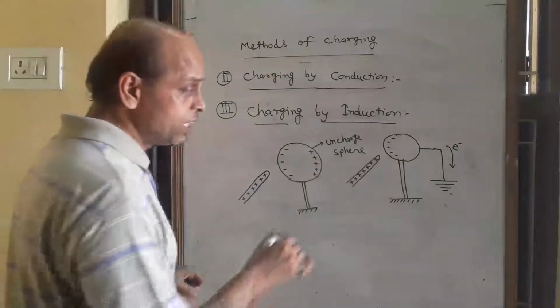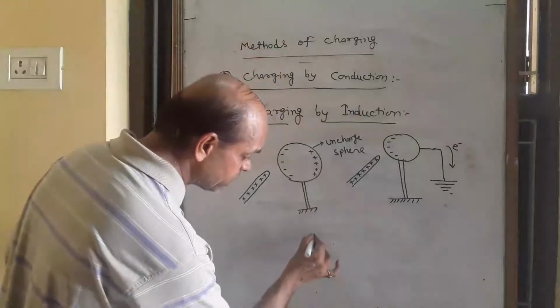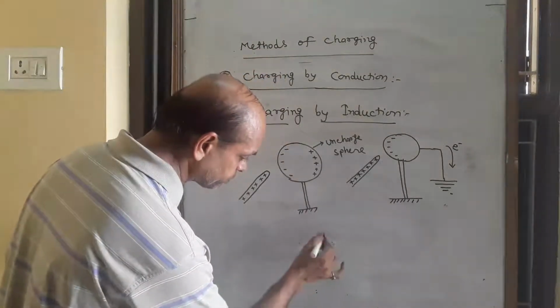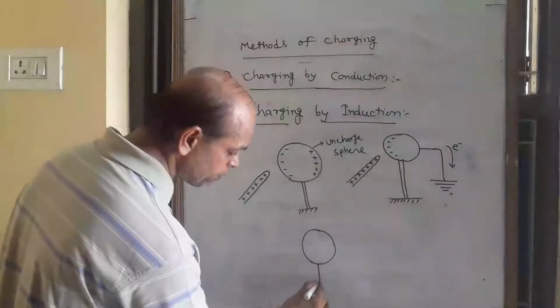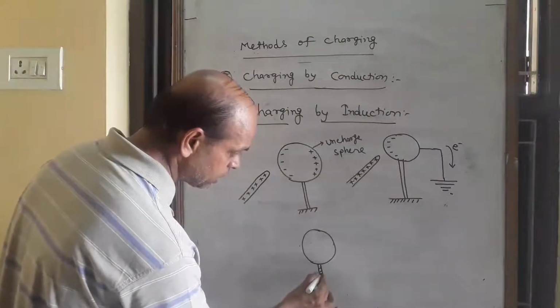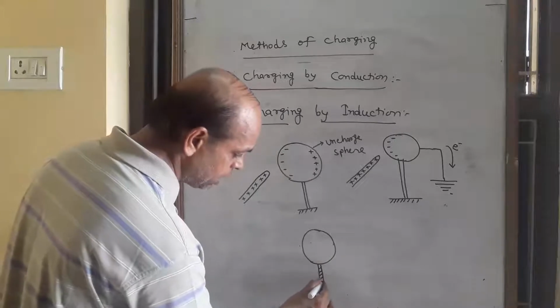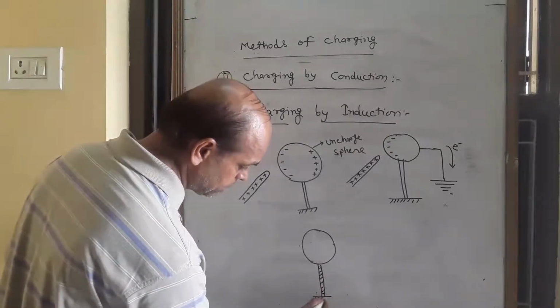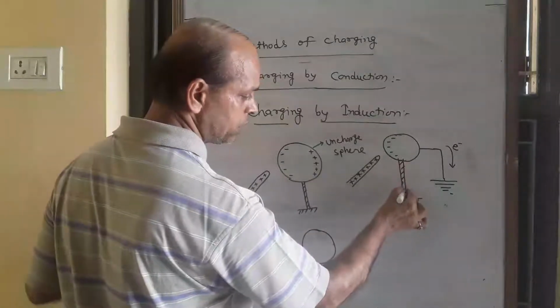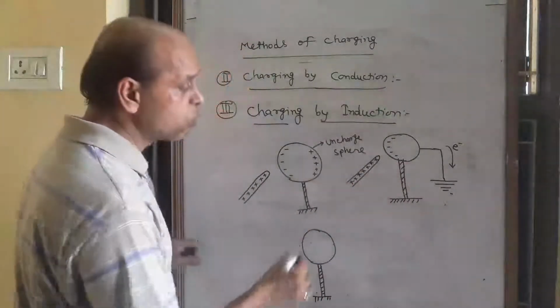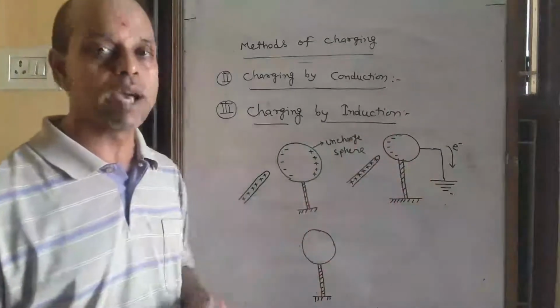Now, in the third condition, we remove the glass rod, which is on an insulator stand, and the earthing wire.